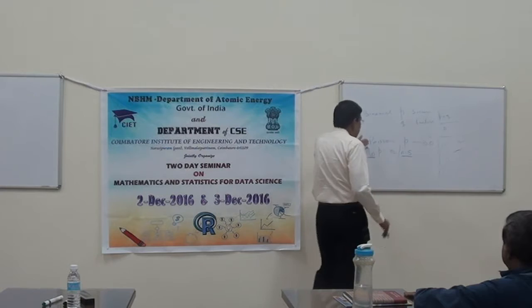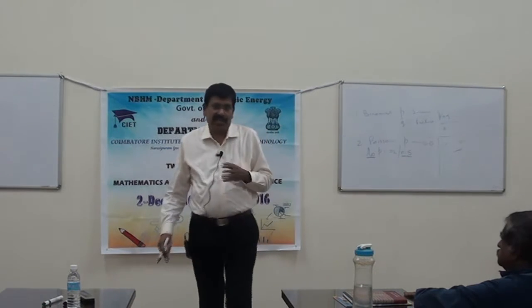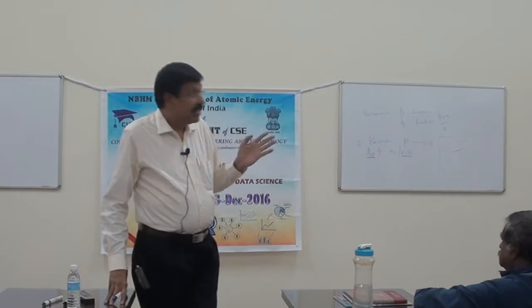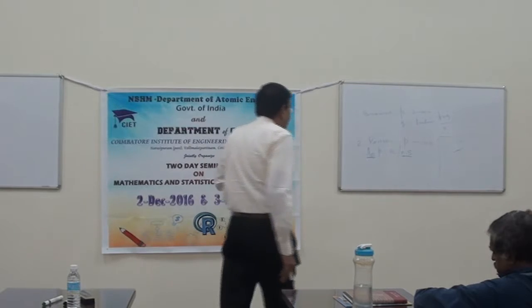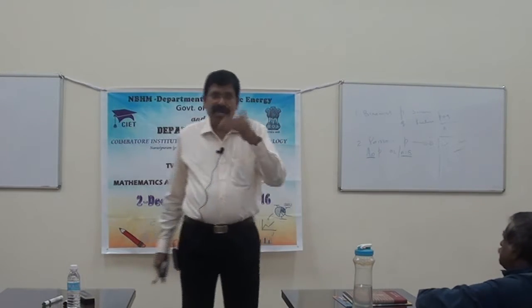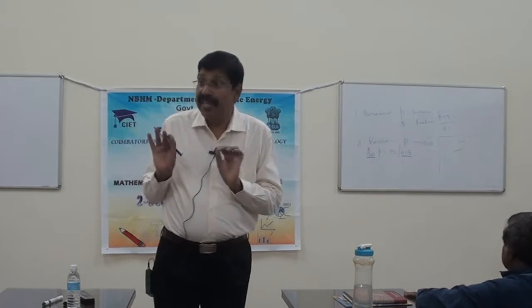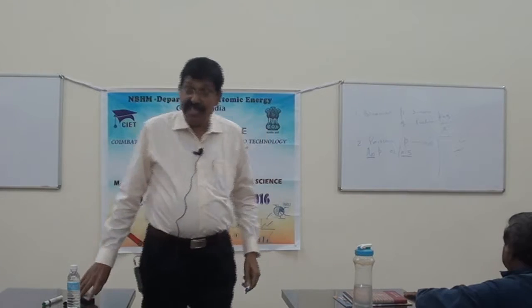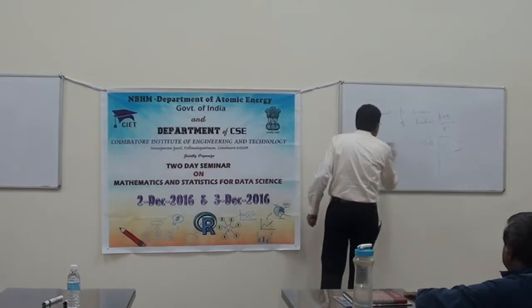Here also the distribution, there is a density constant e power minus m into m power x by x factorial. Again, it is discrete, so only summation we have to find out for 10 bombs. What is the probability for 0 bombs? What is the probability for 1, 2, 3 up to 10? We can add. These two are very important and very effective distributions so far as discrete variable is concerned.